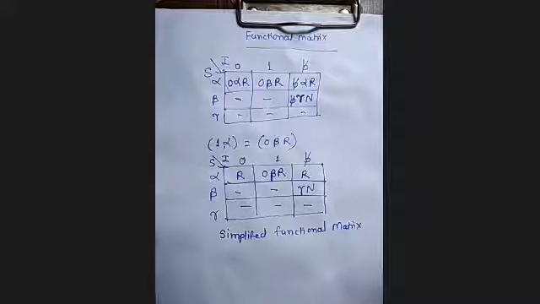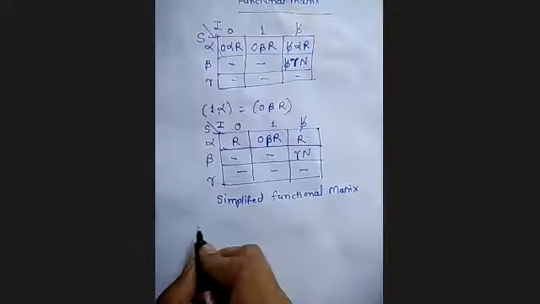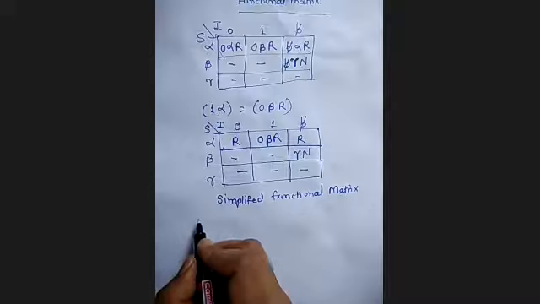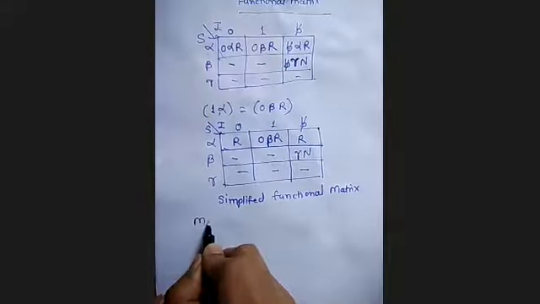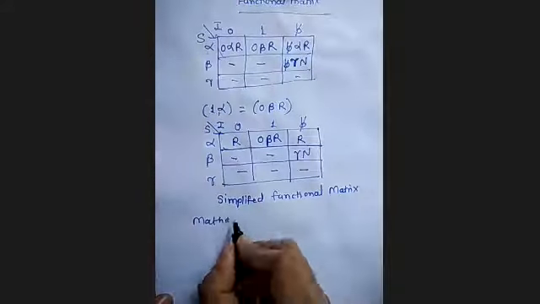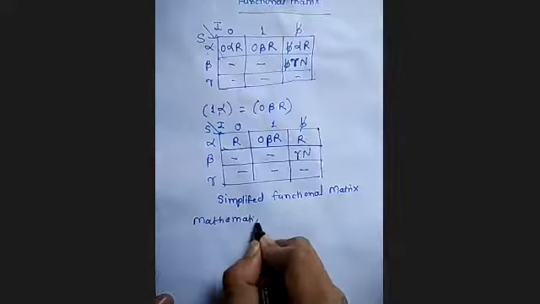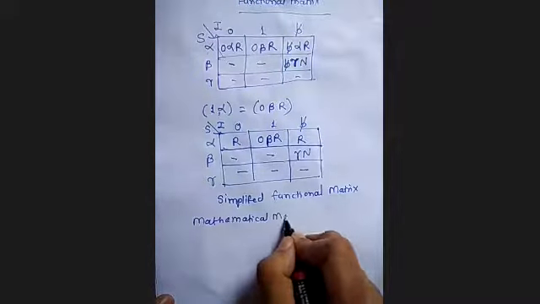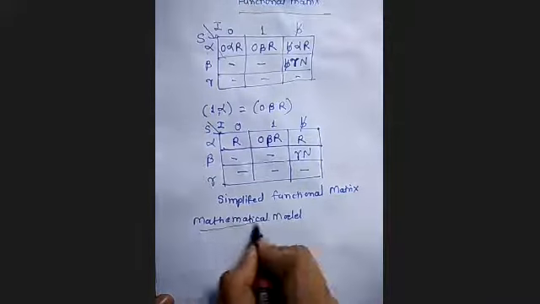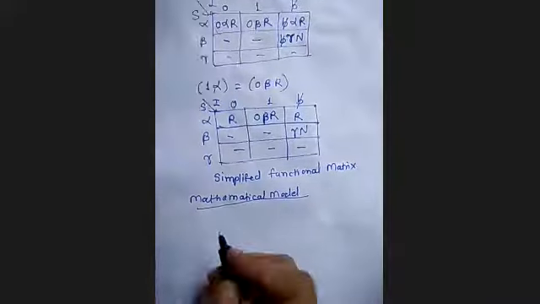Okay. So now let us consider the mathematical model.